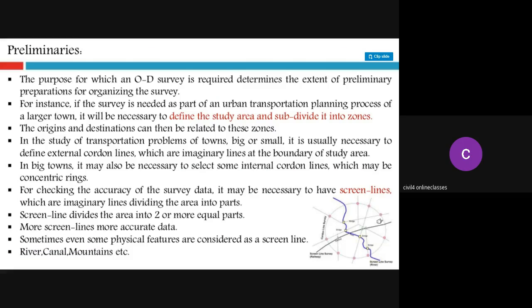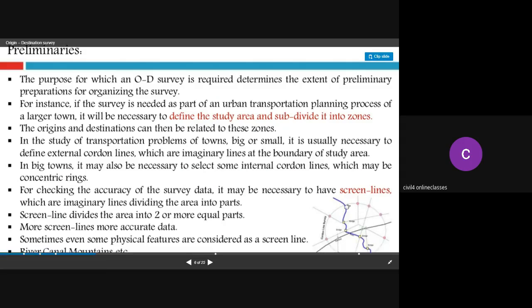So these are nothing but, for example, this is your study area, and for this area you want to know all the origins and destinations. The origins and destinations can be related to zones, whether there may be towns, big or small. It is usually necessary to define the external cordon lines, which are imaginary lines. For example, this is a circle here.